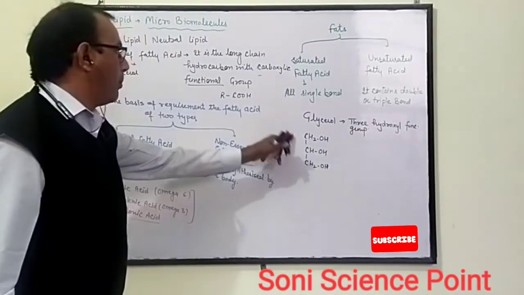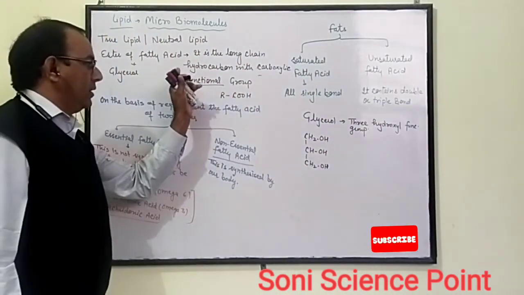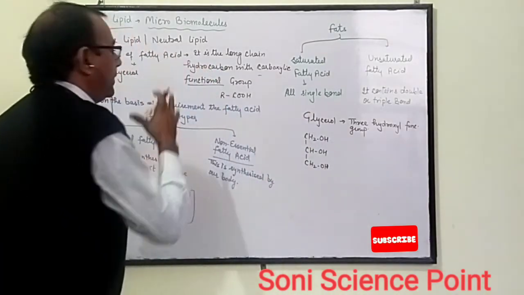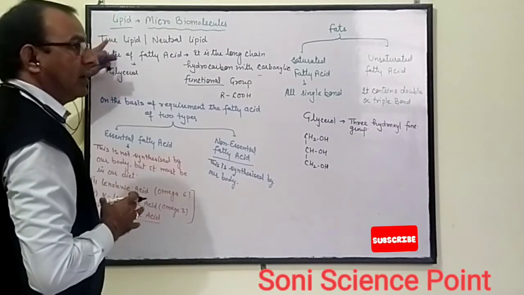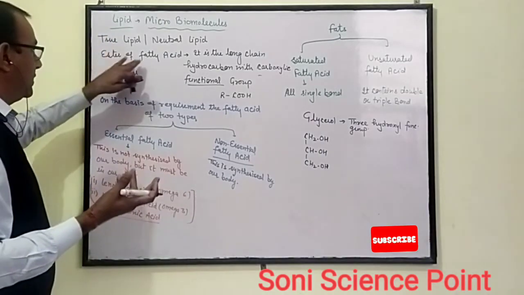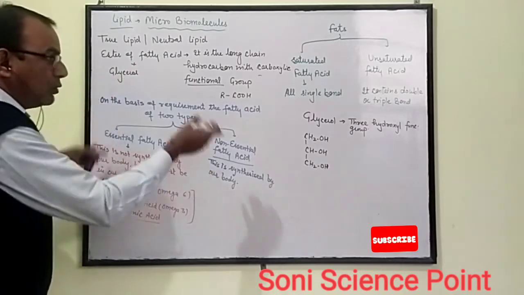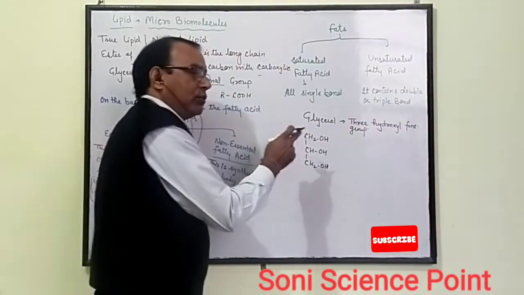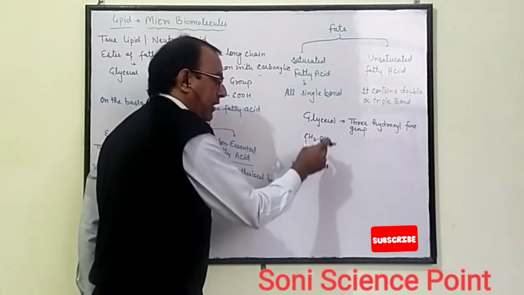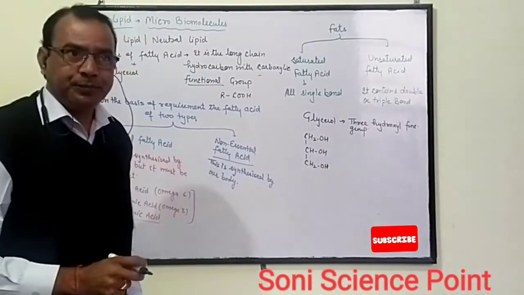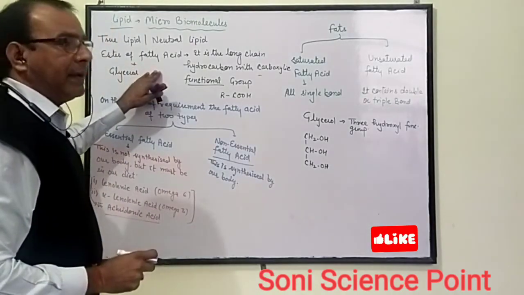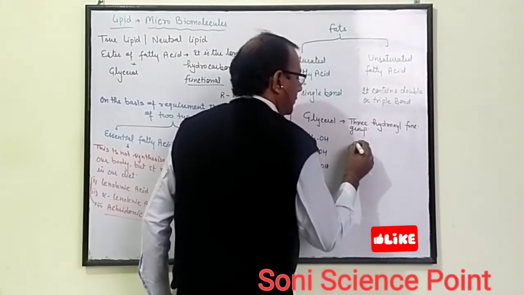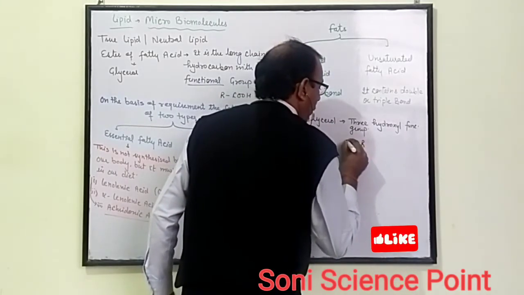As glycerol combines with fatty acid, it forms an ester bond. How does the glycerol combine with fatty acid? As we have discussed, simple lipids. What is a simple lipid? It is the ester of fatty acid and glycerol. How are these esters produced? Glycerol, the chemical formula CH2OH, CHOH, CH2OH, contains 3 hydroxyl groups. Suppose a fatty acid, R, with COOH, is attached with glycerol.